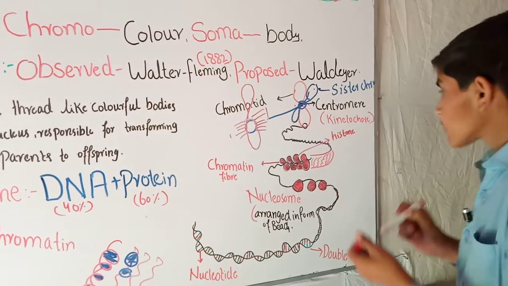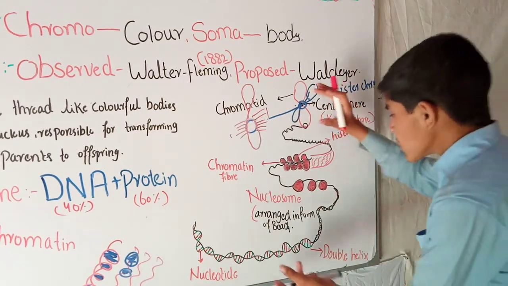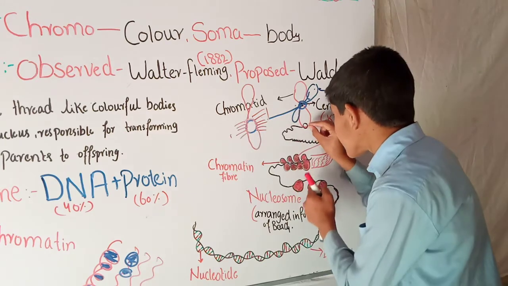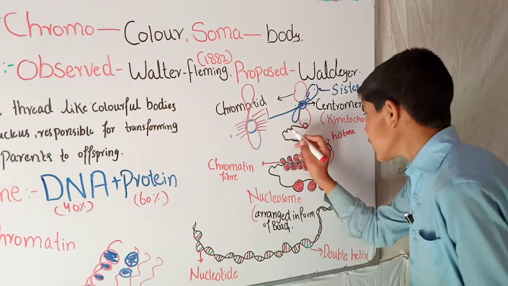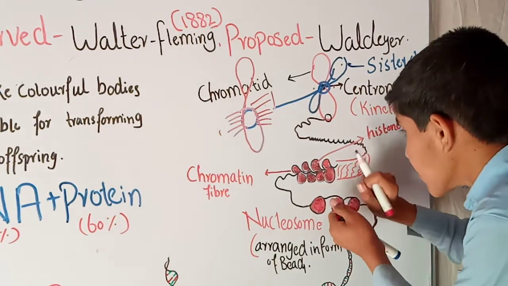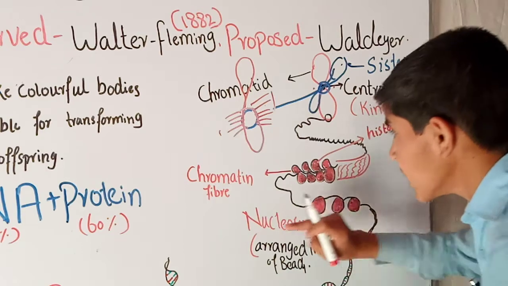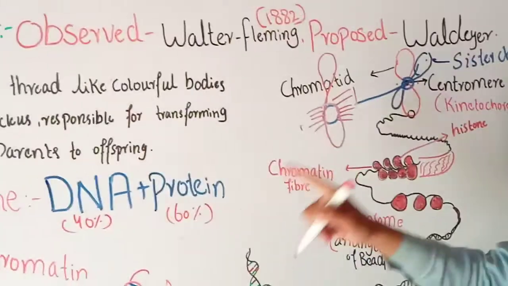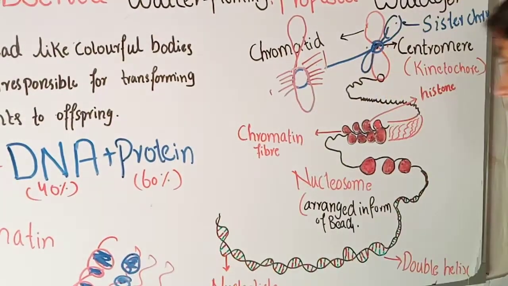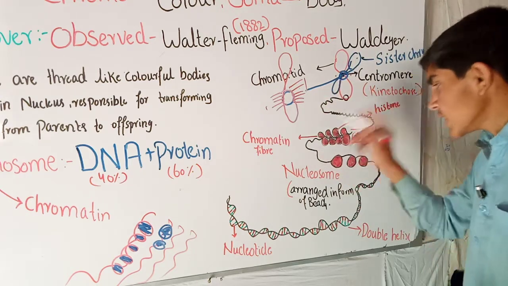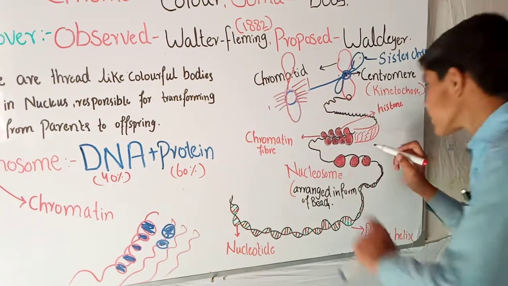If we talk about its composition, its internal structure, we zoom in on only this small portion. You can see here this small portion. Okay, so now it is more zoomed in. This is called the chromatin fiber, which I mentioned before, that the chromosome before cell division is in the form of chromatin. You can see here, the chromatin is the combination of DNA and protein.